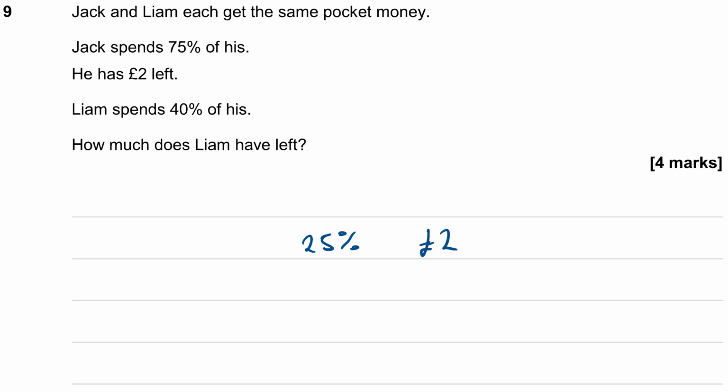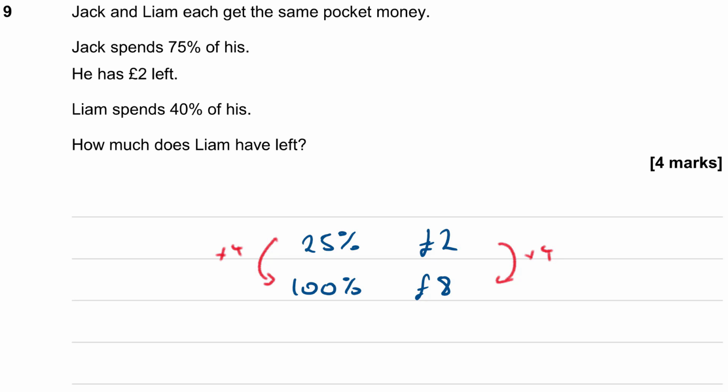So if 25% is equal to £2, then 100% is going to be 4 lots of that, isn't it? Okay, and 4 lots of £2 is £8. So that means that Jack must have had £8 pocket money to start with. Now we know that Liam has the same amount of pocket money, so he must also have £8. So if he spends 40%, then he's got 60% of his pocket money left. So what we need to do is to find what 60% of 8 is.